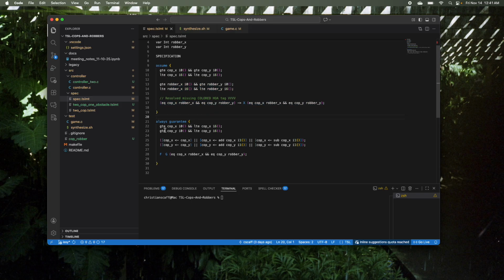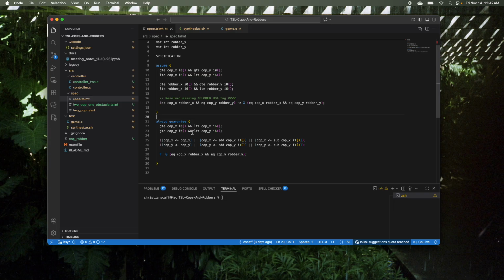Now we're going to look at the guarantees. So we have assumptions on our inputs. We make assumptions of what we're receiving. We assume that the robber's in the grid because we don't want the robber to be infinitely far from the grid, because why would I want to catch that? It's not really that important. Assuming that it is in the grid, what do we want to do with that, right? We're going to make some guarantees here and how the cop agent reacts.